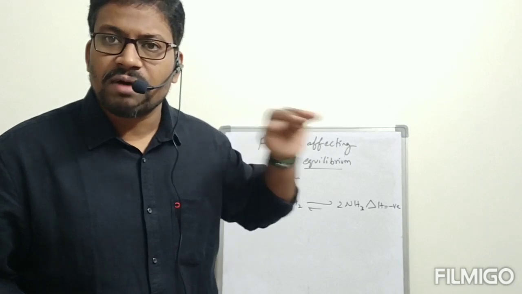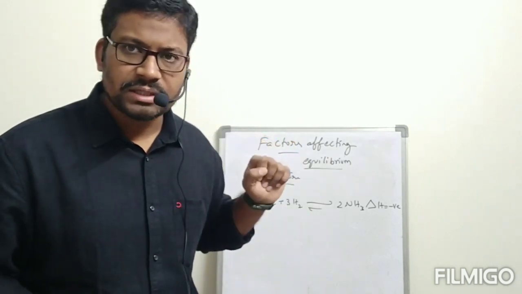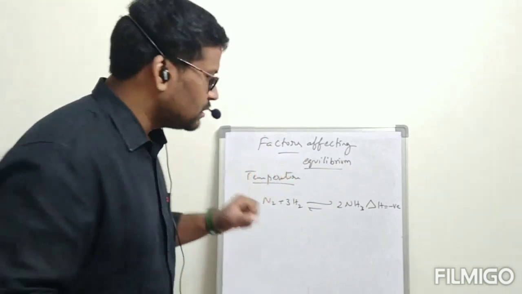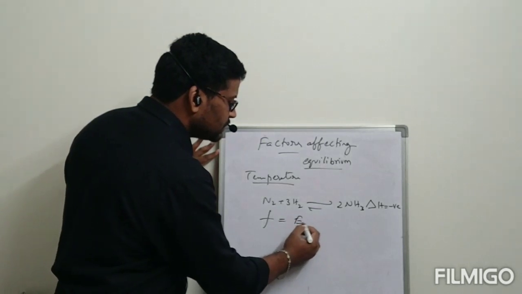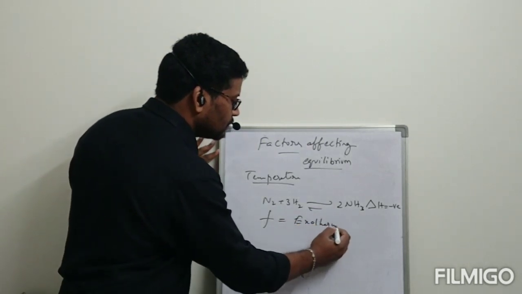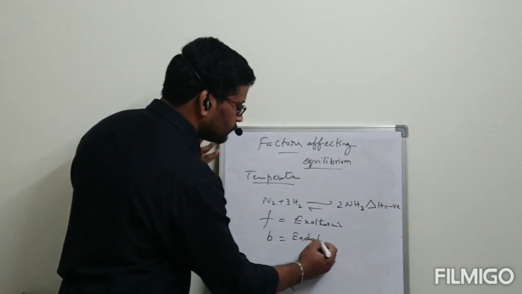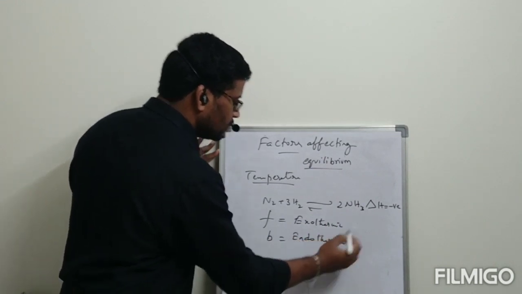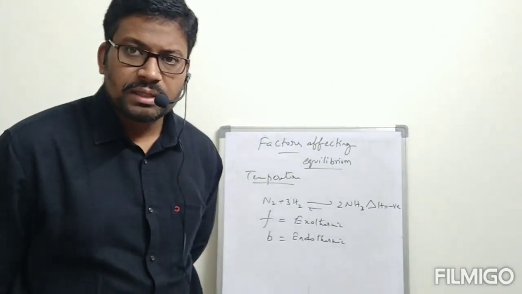We have to understand that they give the hint for the forward reaction. That is not related to the backward reaction. Then if delta H is negative, the forward reaction is exothermic and the backward reaction is endothermic.